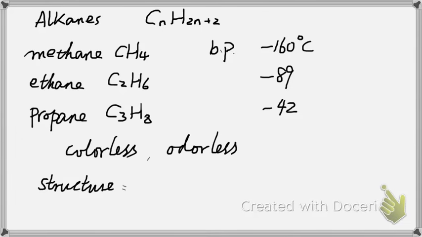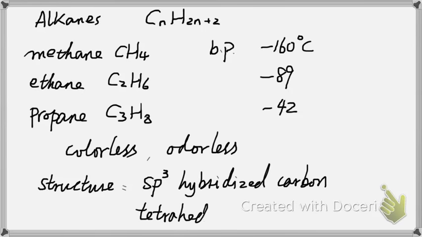Alkanes are colorless, odorless. And regarding the structure, all carbon atoms in alkanes are sp3 hybridized. So they are in the tetrahedron shape around the carbon atoms. All the single bonds are sigma bonds.